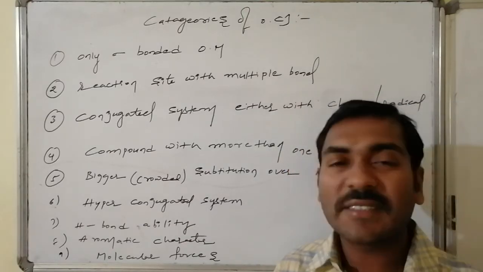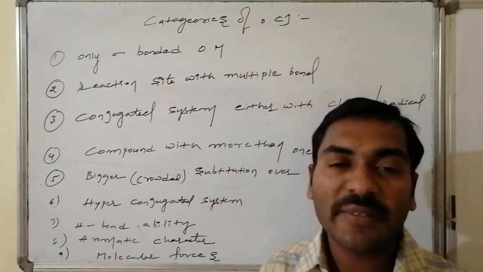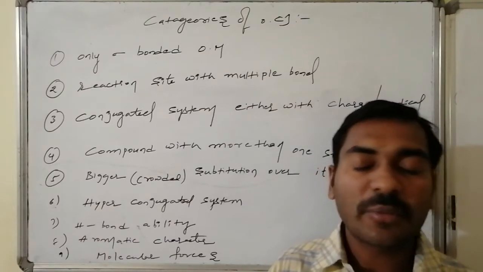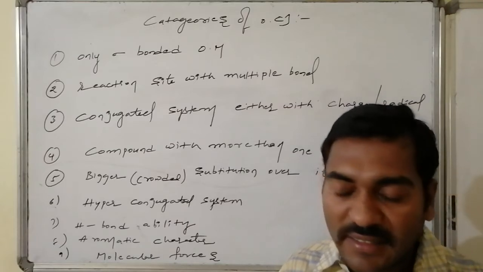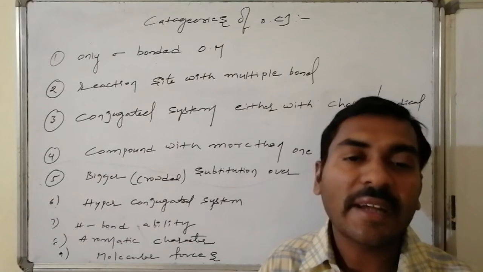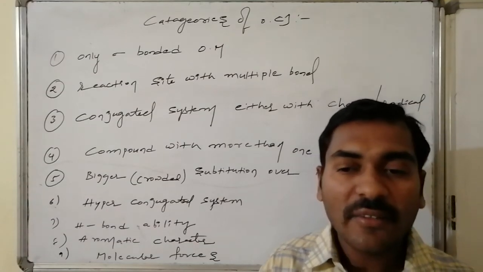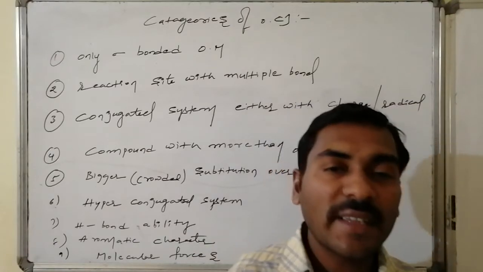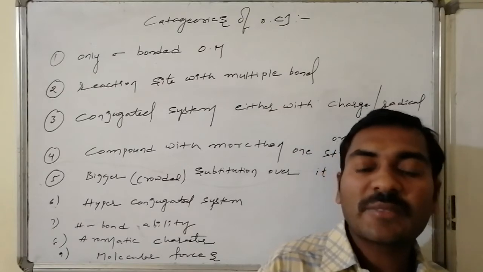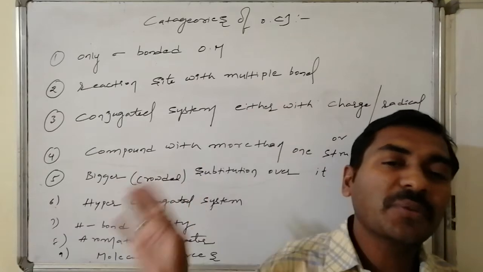And the last case, that is molecular forces of attraction, a normal case. Then how many varieties of molecular forces of attraction are there on different things, and how will it affect the physical properties and the chemical properties. Thus, these are the things we have to look for in an organic molecule under different categories. Then we have to study individually the molecule under each category while the chemical transformation takes place. Then we have to justify, we have to give the specifications for the molecule, whether it belongs to category 1, category 2, category 3.